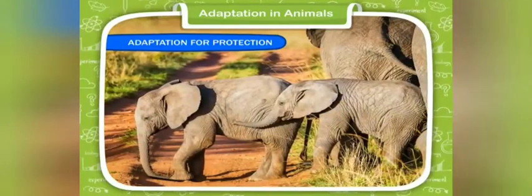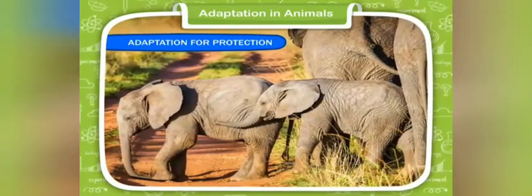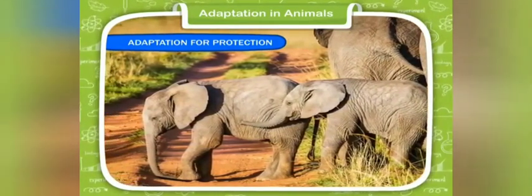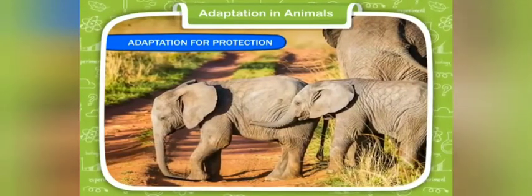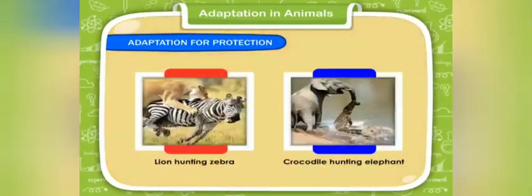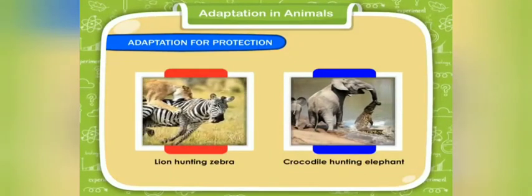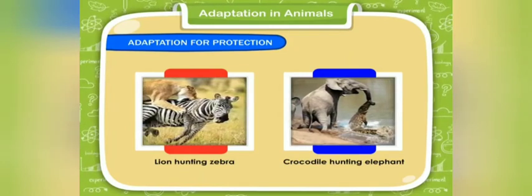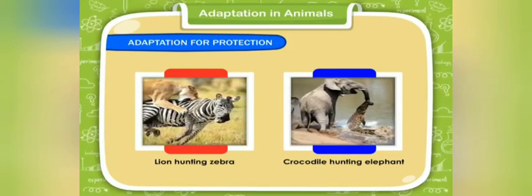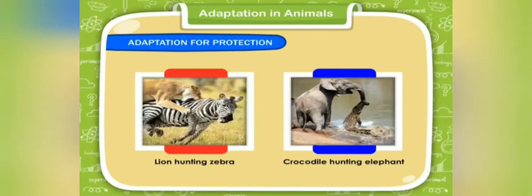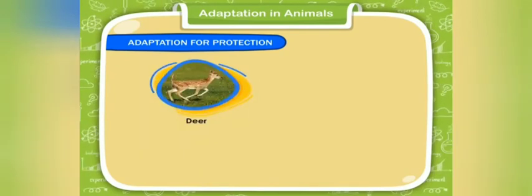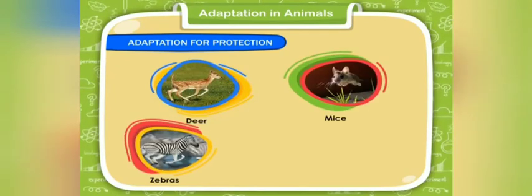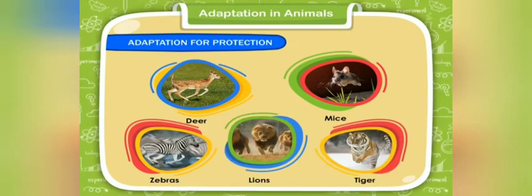Adaptation for protection. All animals need protection from their enemies so that their species can survive and reproduce. Animals are also hunted and eaten by humans and other animals as well. They have developed different ways to defend themselves from their enemies. Some animals such as deer, mice, zebras, lions, tigers, etc. are able to run very fast for their protection.